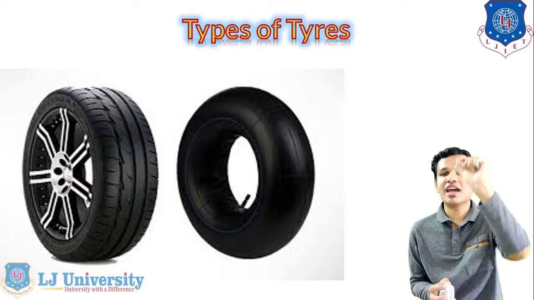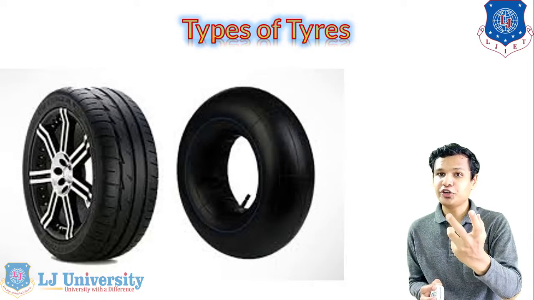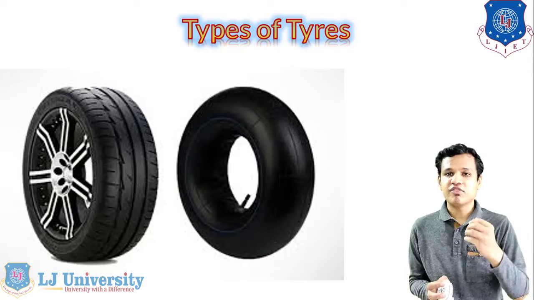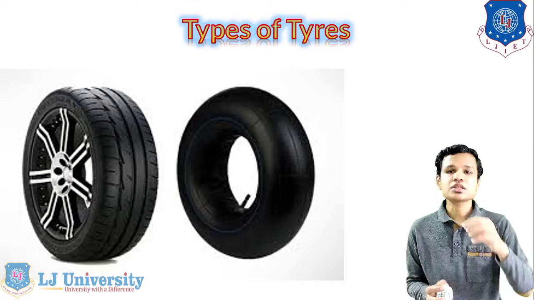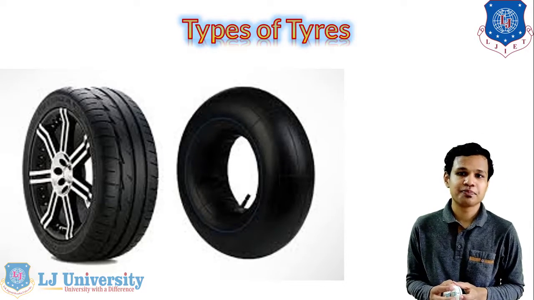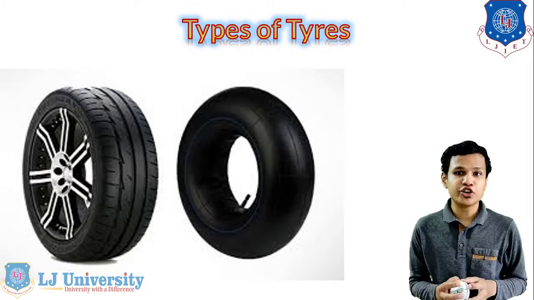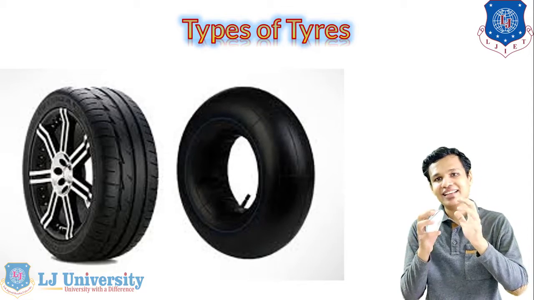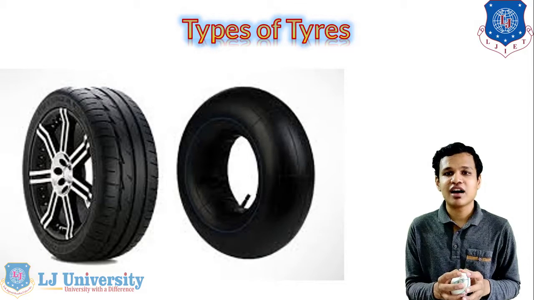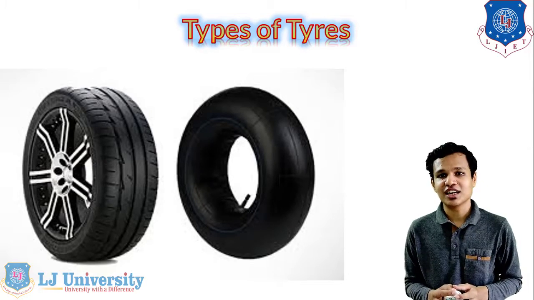So between the wheel rim and the tire, the tube will be used. Air will be filled in that tube, and because of the inflation of the tube, the tire will be inflated. Whereas in the tubeless tire, the air is filled directly into the tire. Now in the case of the tube tire, whenever there is a puncture in the tube, the air will leak at that instant, and because of that we will require immediate assistance to repair the puncture.